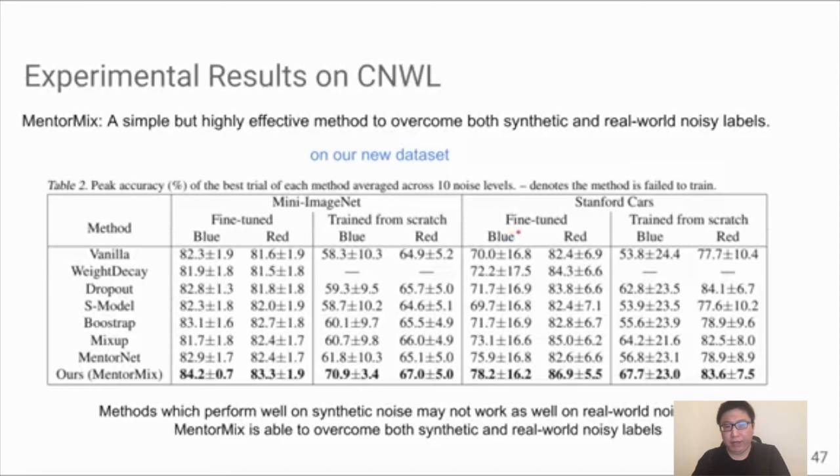Of course, we compare them with different noisy labels, including synthetic labels, called blue, and realistic labels, called red. Each cell here represents the average performance across 10 different noise levels. So the take-home message here is that the methods that perform well on synthetic label noise may not work as well on realistic label noise, except for ours, which yields consistent improvement across all the settings.